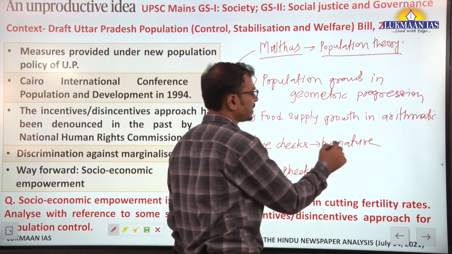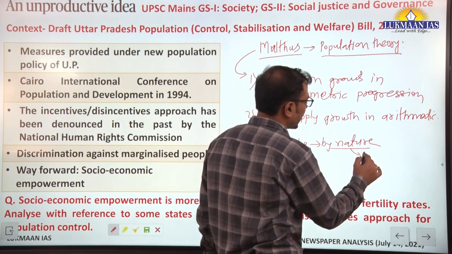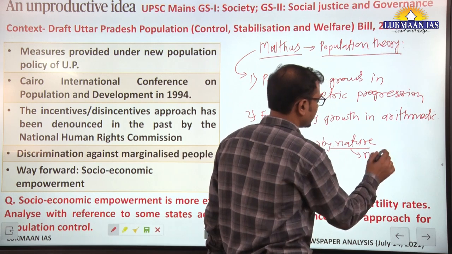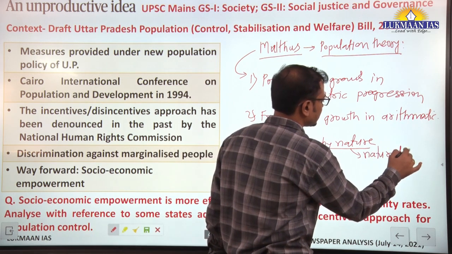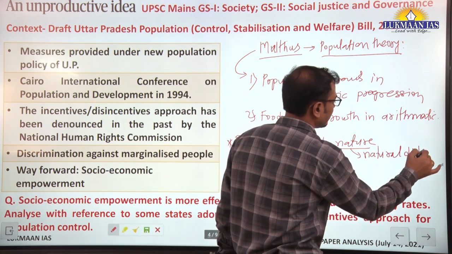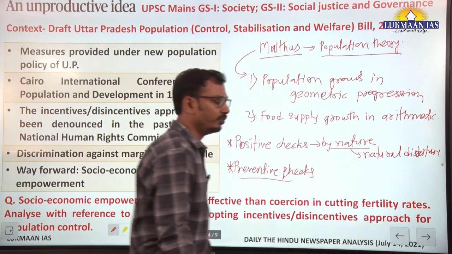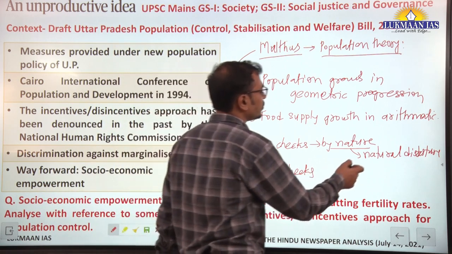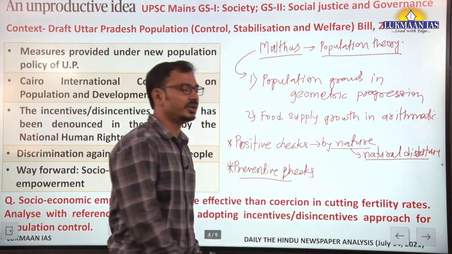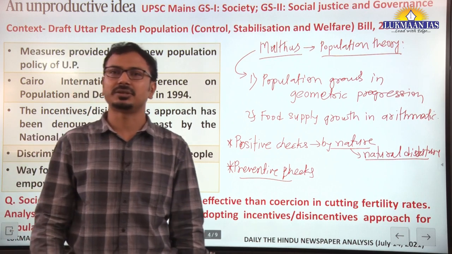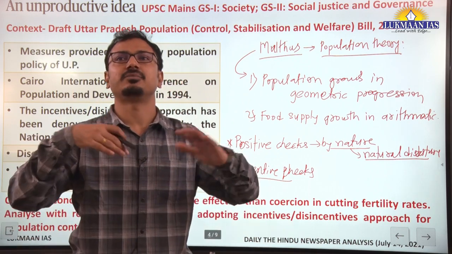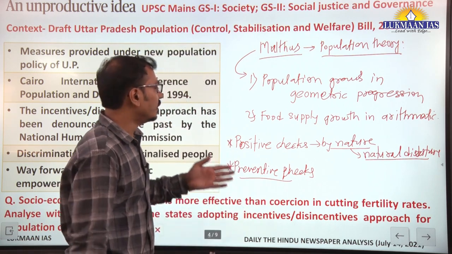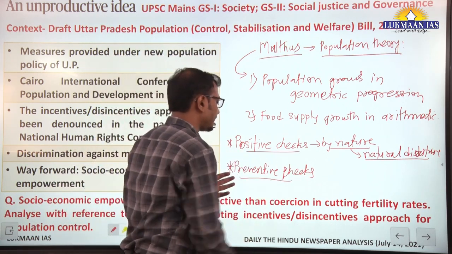Positive checks by nature mean natural disasters, for example famine, floods, earthquakes, different kinds of natural disasters which will result in the death of a large-scale population. Automatically, nature has some kind of balancing mechanism. So this is positive checks according to him.